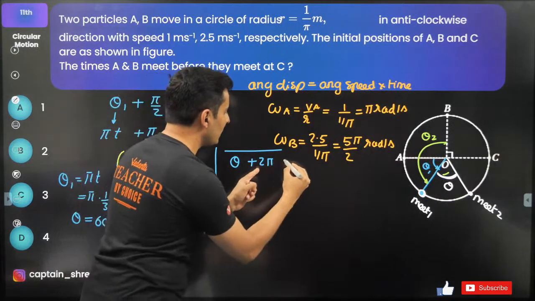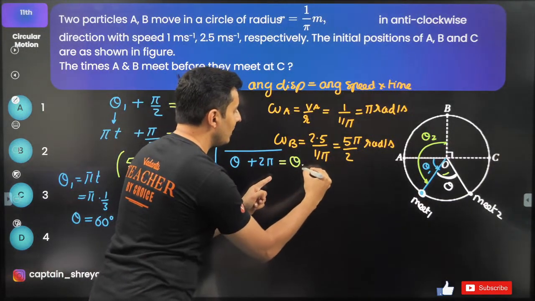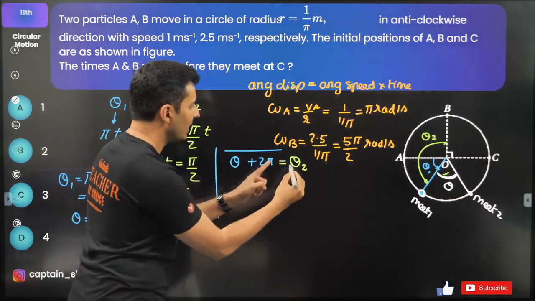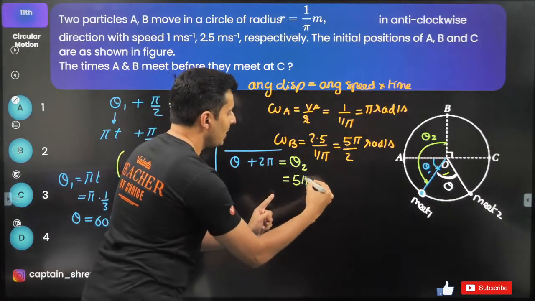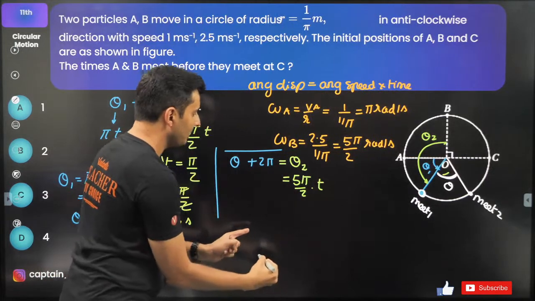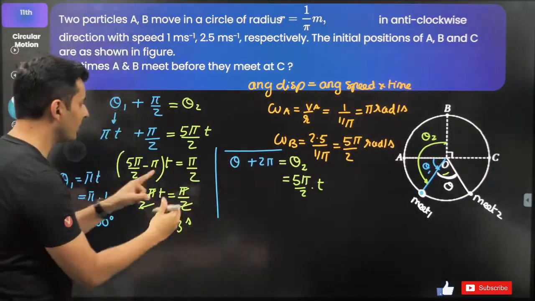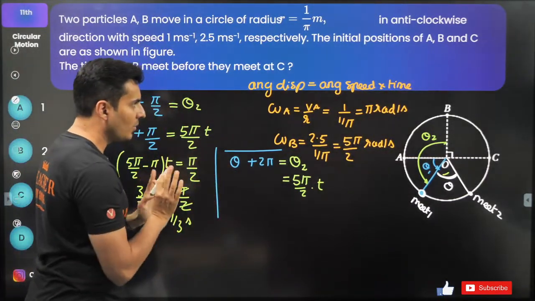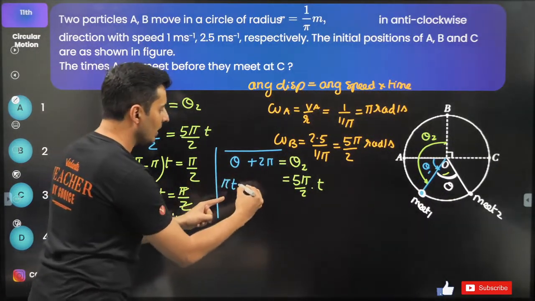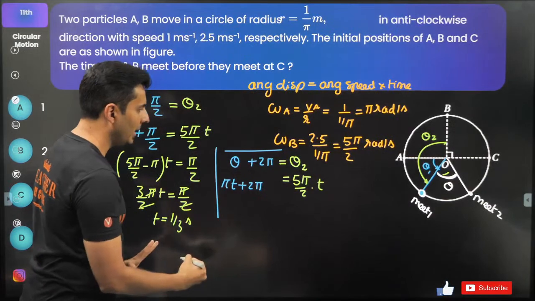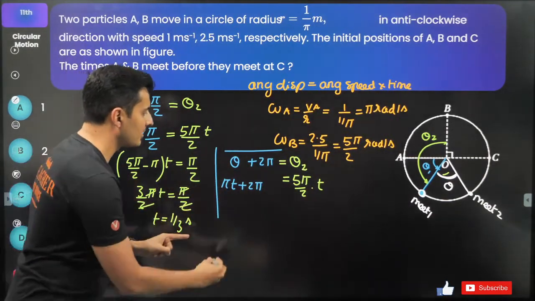So theta plus 2 pi is the angle covered by the second particle. Second particle displacement will be 5 pi by 2 into the new time. This one over here will be pi into t plus 2 pi. Just solve this now.